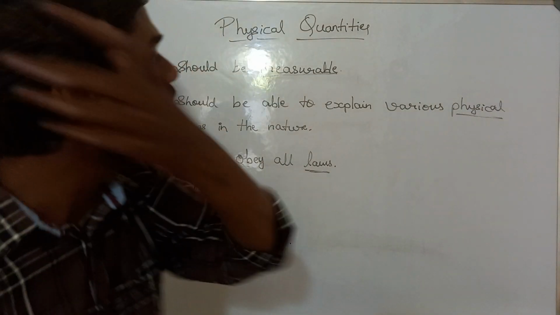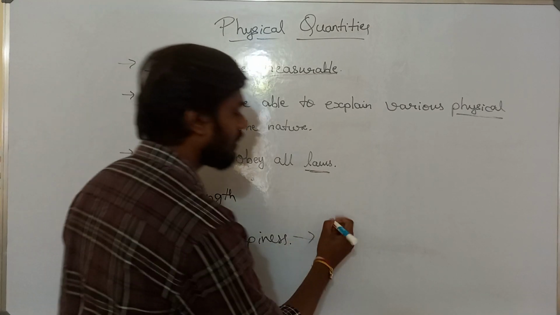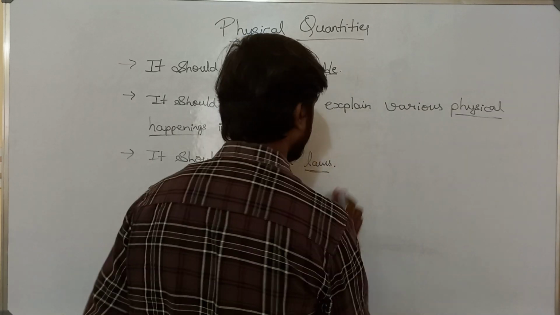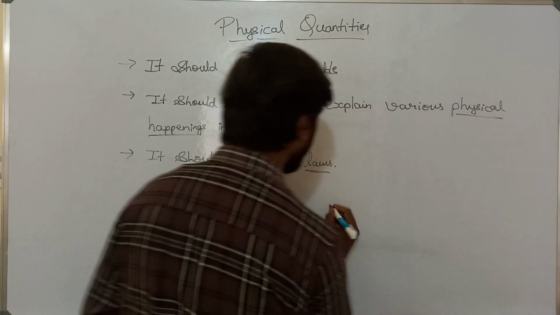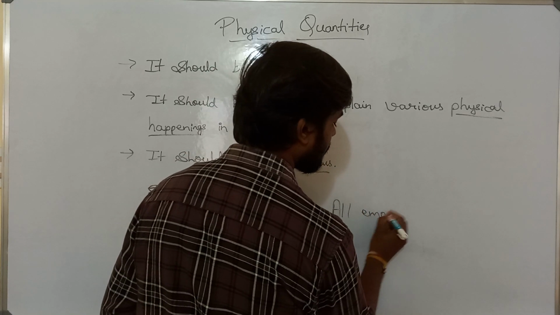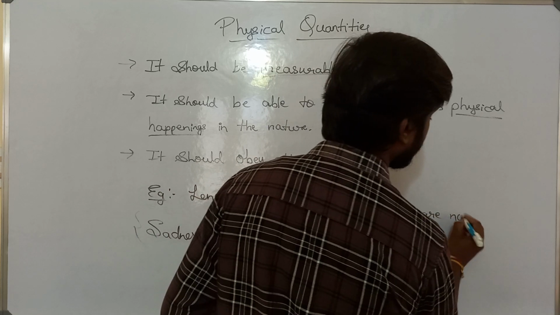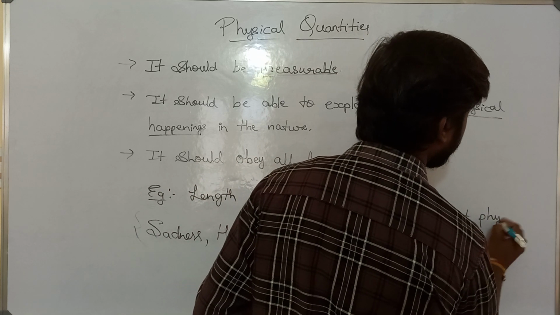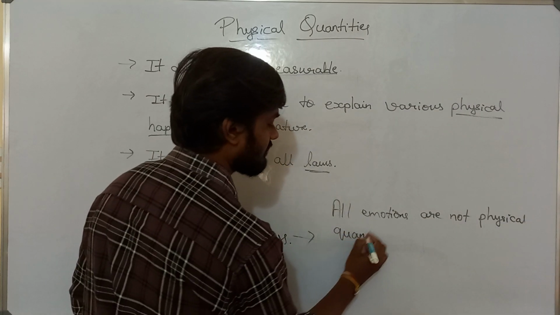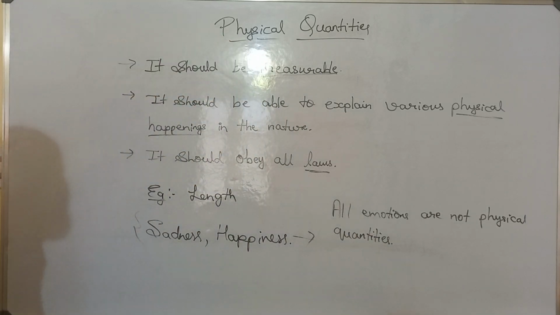So you can say all emotions are not physical quantities.